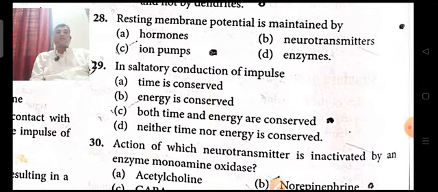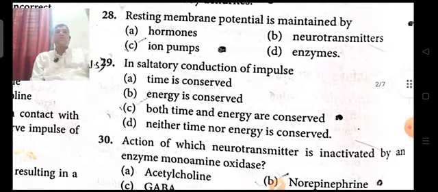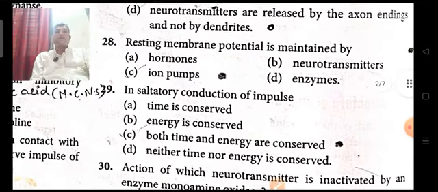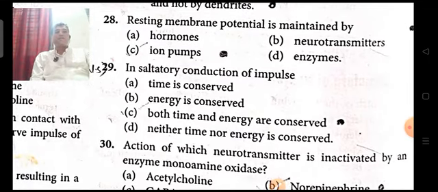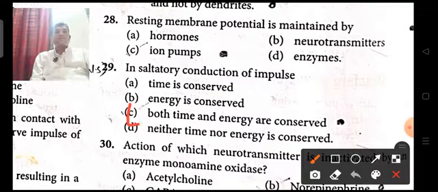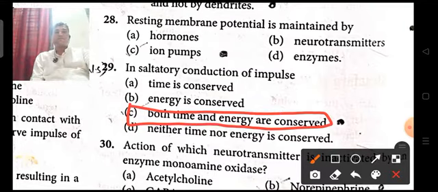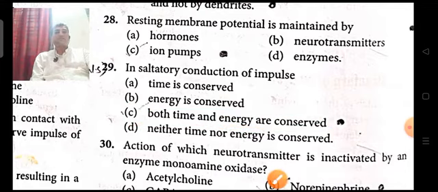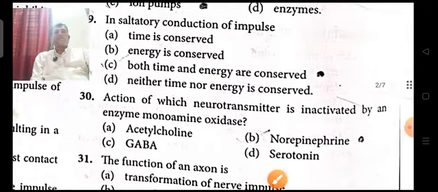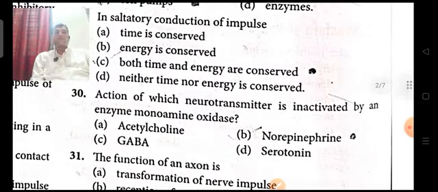Because of this saltatory conduction, that is fast conduction, the ion requirement is less and energy is conserved. So here, both energy and time are conserved in saltatory conduction of impulse. Next, last and final question for this particular day.